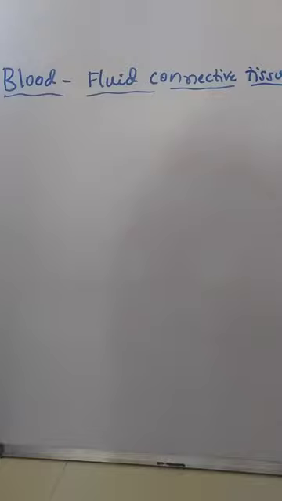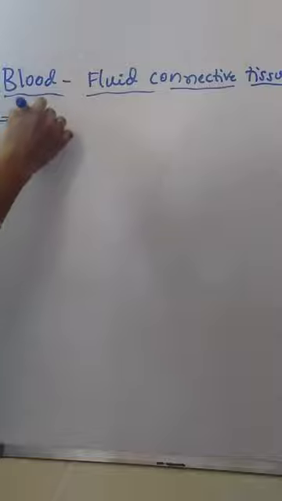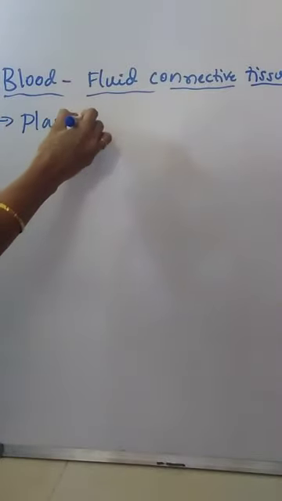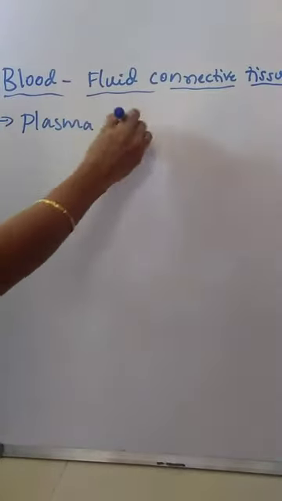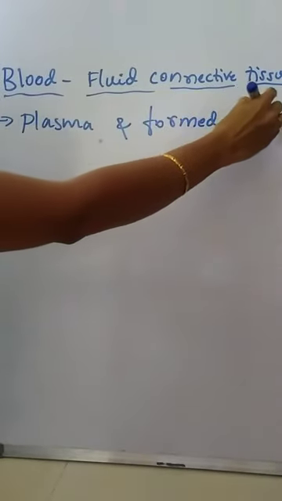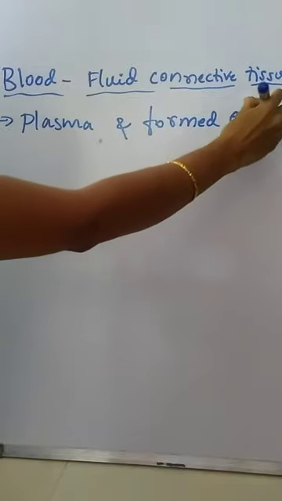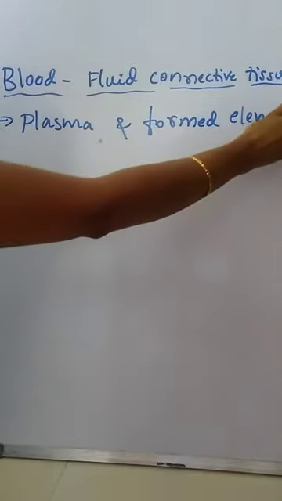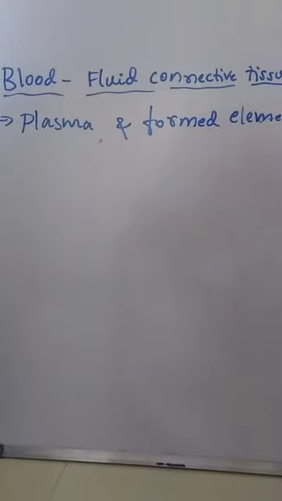Blood contains plasma and formed elements. Plasma, the fluid part of the blood, mainly contains water. Formed elements means the various types of cells present in the blood.